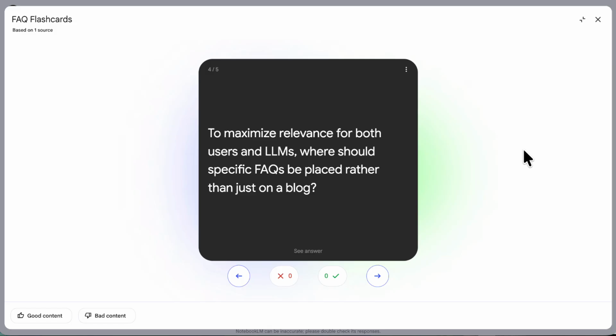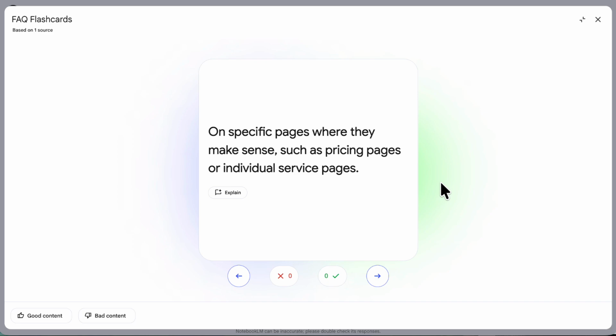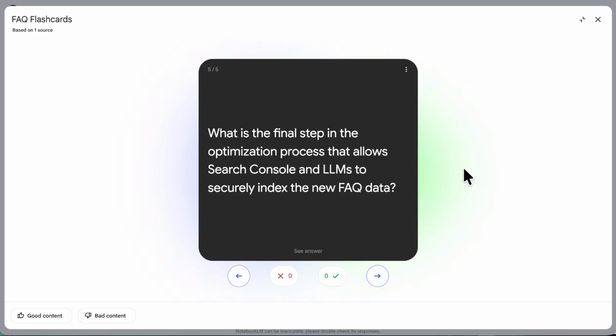To maximize relevance for both users and LLMs, where should specific FAQs be placed rather than just on one blog? And that is on the specific pages where they make the most sense. Now, of course, you're going to have to use some human judgment here. The AI is never perfectly going to tell you exactly where to do things, but it should shortcut your progress by 75% every time.